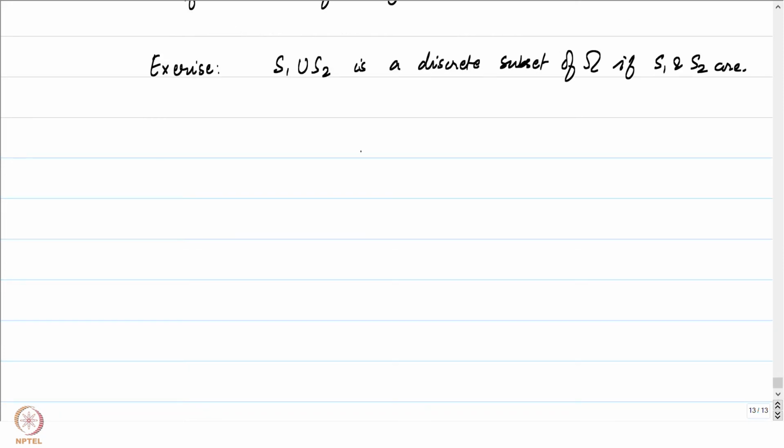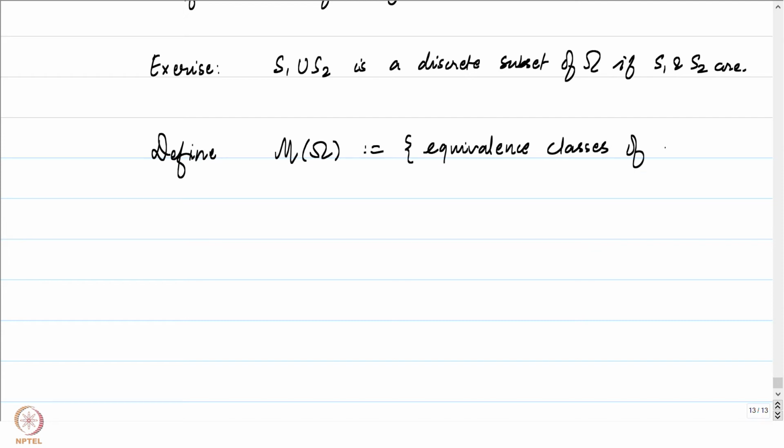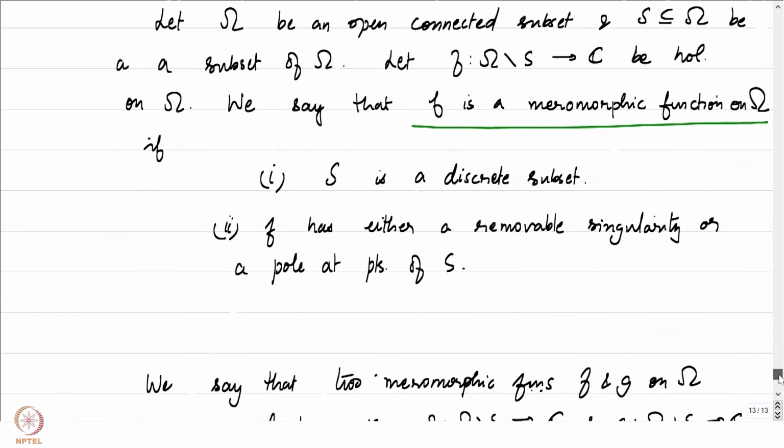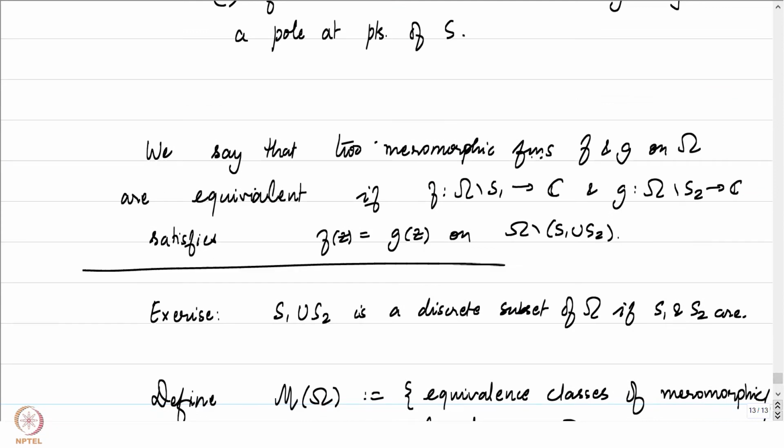So now that we have defined an equivalence relation, I will allow you to again sit down and check that this is indeed an equivalence relation. That's also an exercise for you. And define a set M of omega to be the set of all equivalence classes of meromorphic functions on omega, where the equivalence is exactly how it is defined here.